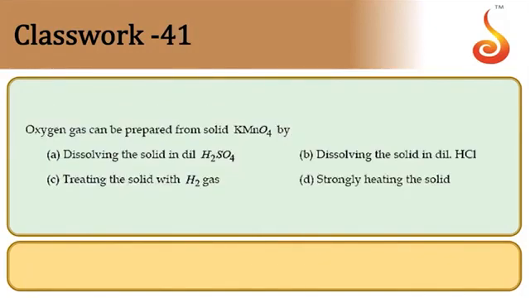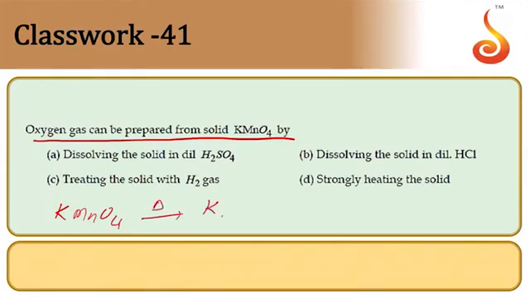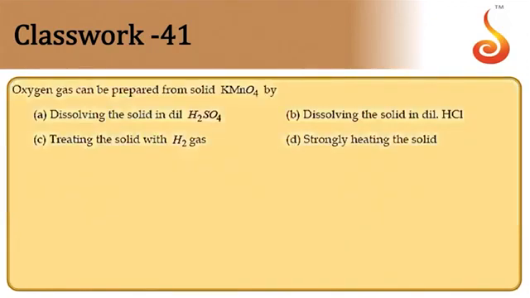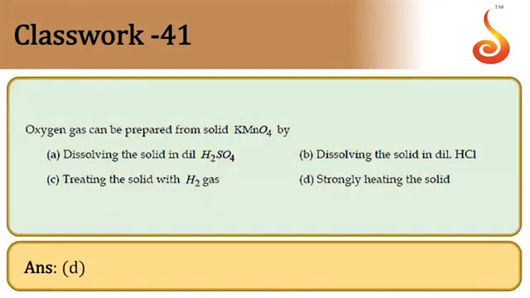Then 41. Oxygen gas is prepared from the solid KMnO4 by what? If you are heating KMnO4 strongly, on strong heating it decomposes to K2MnO4 plus MnO2 plus O2. So on strong heating, you are going to get oxygen gas. So option is D. D is the answer.